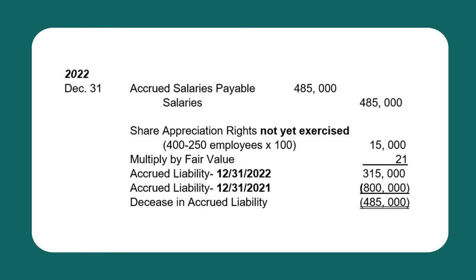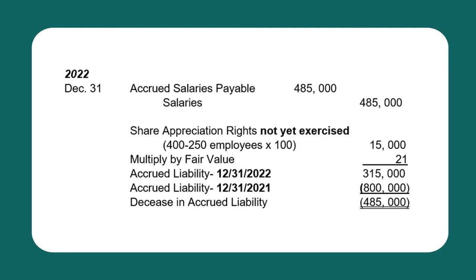So 150 employees times 100 is 15,000, times the fair value of the rights on that date, 21. So the balance of the accrued liability at the end of December 31, 2022 must be 315,000. Now how much will be the amount to be recognized as accrued liability for the current year 2022?